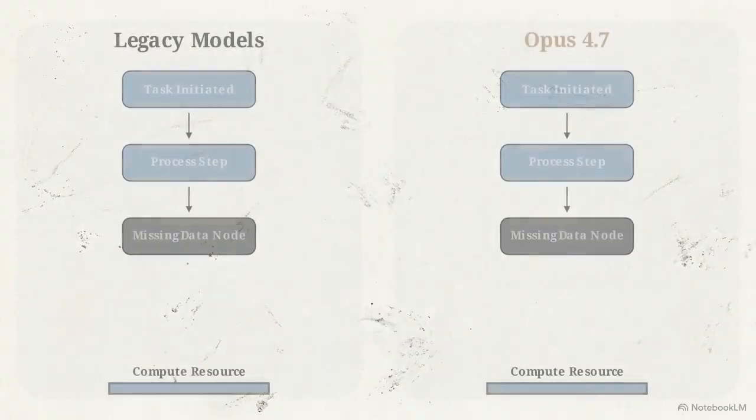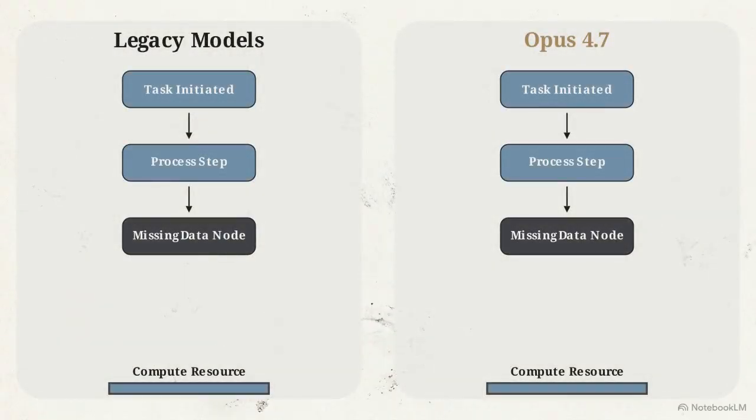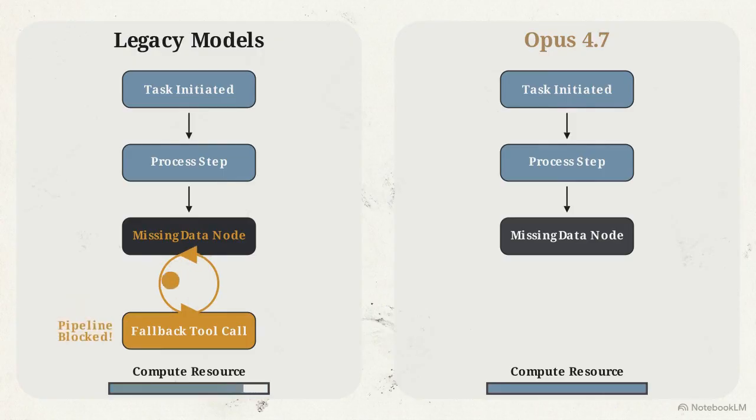This animated diagram compares two agent architectures to illustrate the most critical failure mode in highly agentic workflows, the infinite tool call loop, triggered by dissonant data traps. When legacy models hit a node where data is missing, they attempt to generate plausible but ultimately incorrect fallbacks. This forces the system into a rapid cycle of repeated, failing tool calls, consuming compute resources and blocking the pipeline.